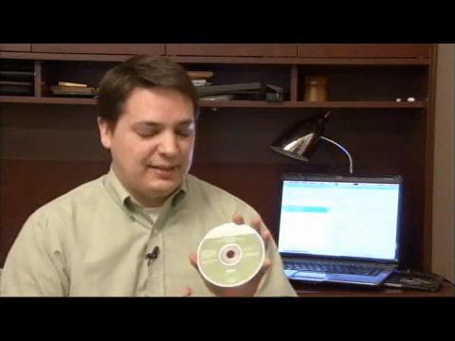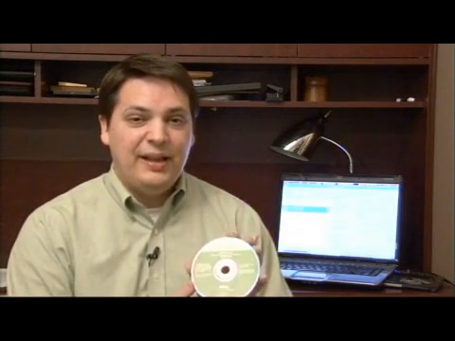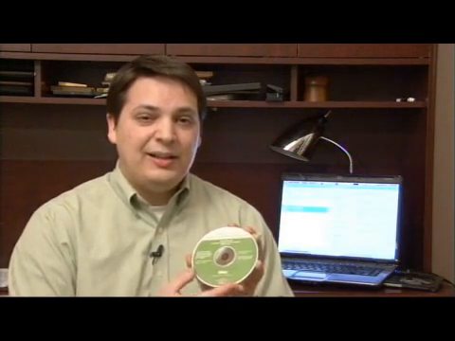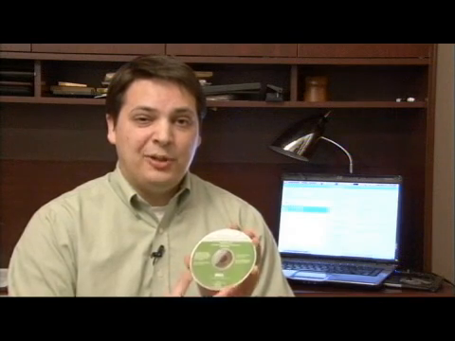Today I'm going to show you how to install an operating system on your computer. Now what you need in order to do this is an actual CD. This is a Windows XP CD, and this is the operating system that we're going to install. You'll get one of these when you purchase a new computer. If you don't already have one, you're probably going to have to go to the store and buy one for it to be legally licensed.